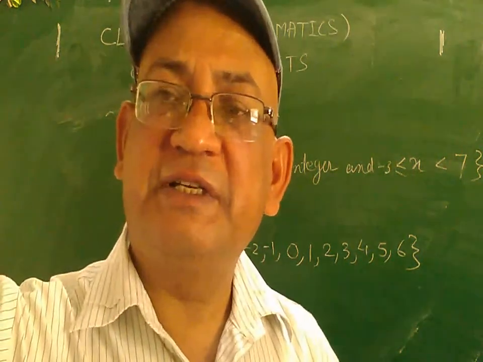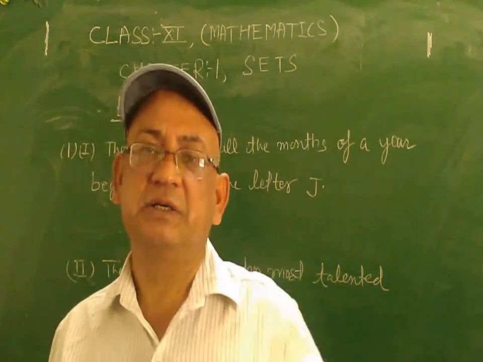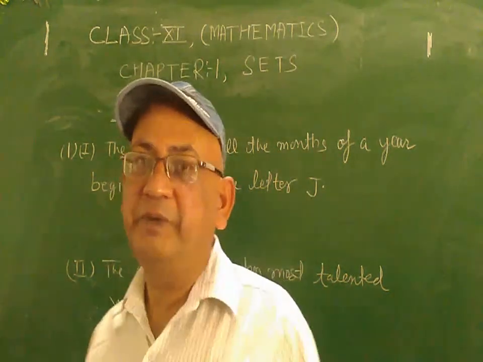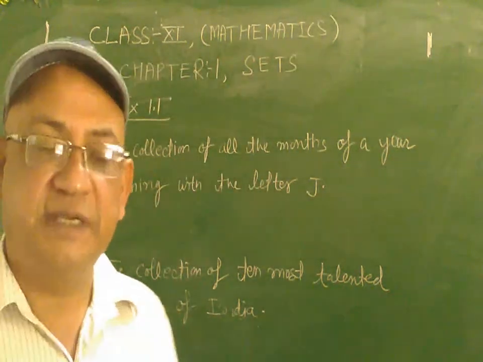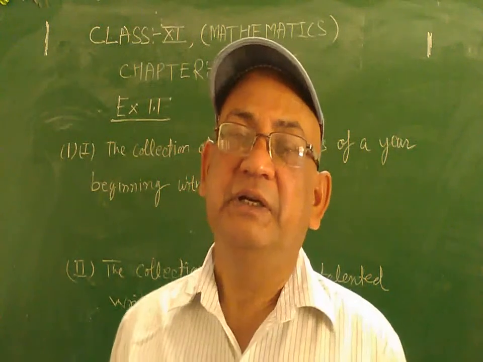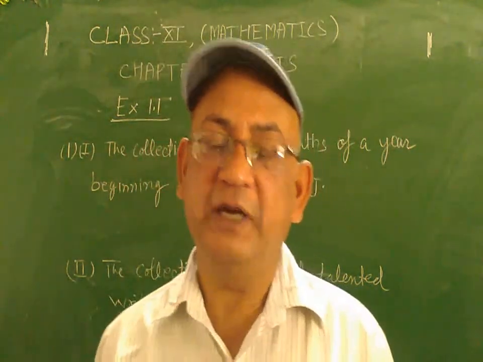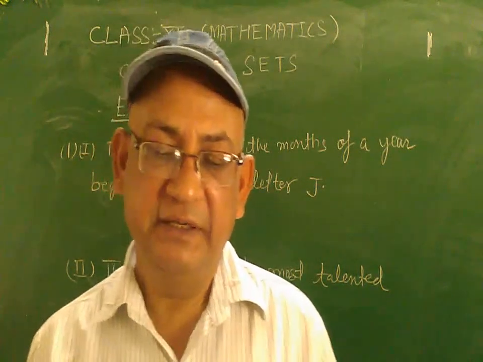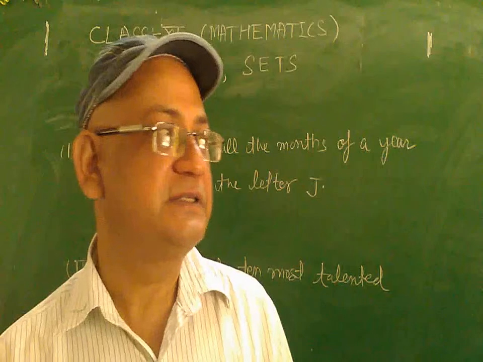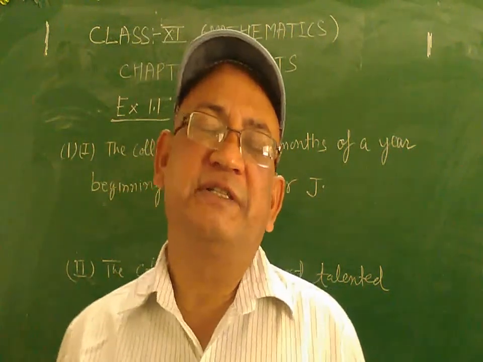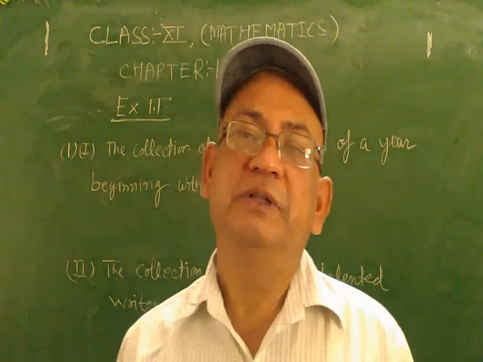Okay, now we will discuss another part. Students, now we will start exercise 1.1. The first question of this exercise 1.1, if you see in your NCERT book, is: which of the following are sets? Justify your answer. You have to find out which statement is a set and which is not, and you also have to give the justification.